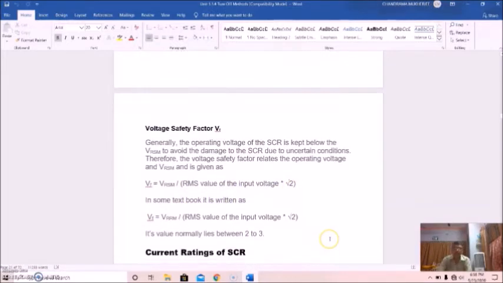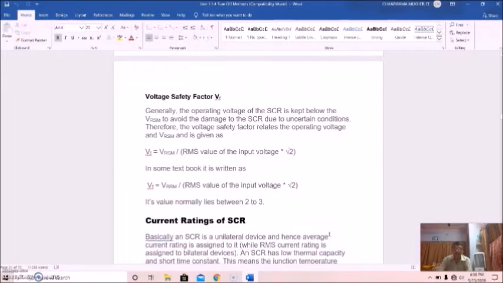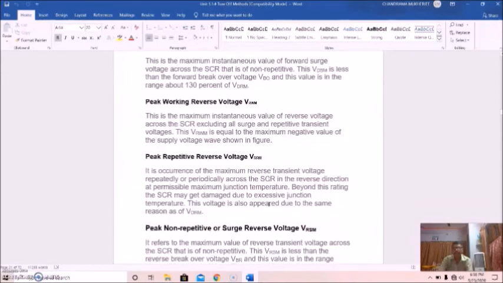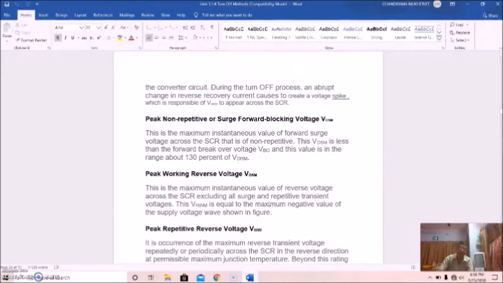And in some books it is written with VRRM, the reverse repetitive peak value of the voltage, as the ratio of VRRM and √2 times the RMS value of the input voltage. So basically this value normally lies between 2 to 3, sometimes 2 to 2.5. So these are all very important ratings of the voltage of SCR.